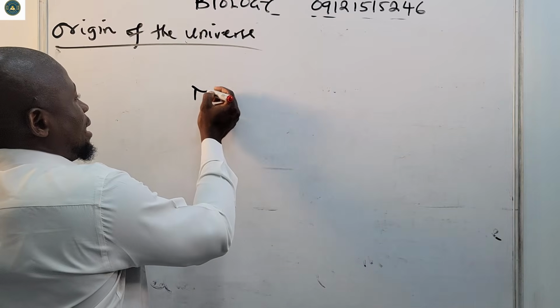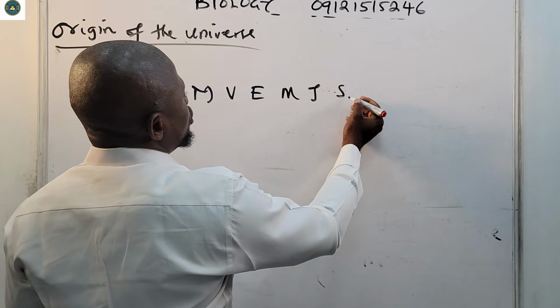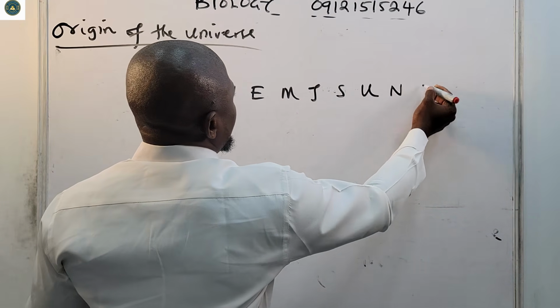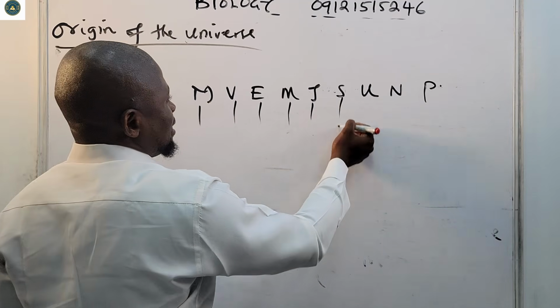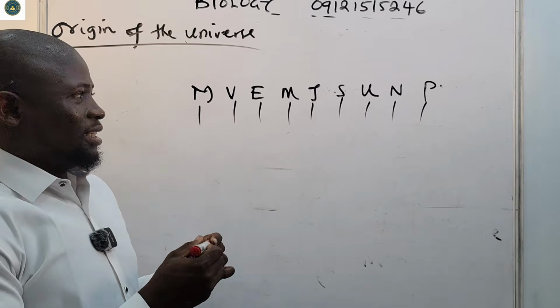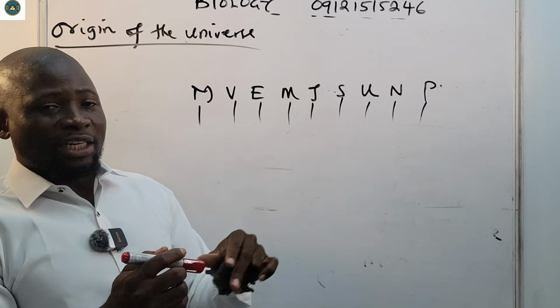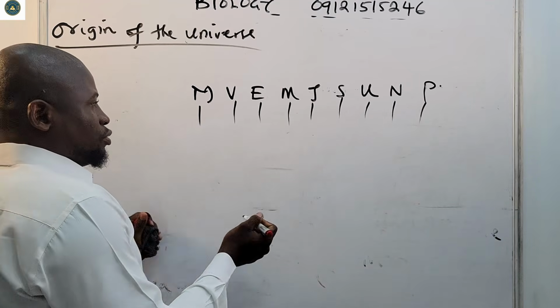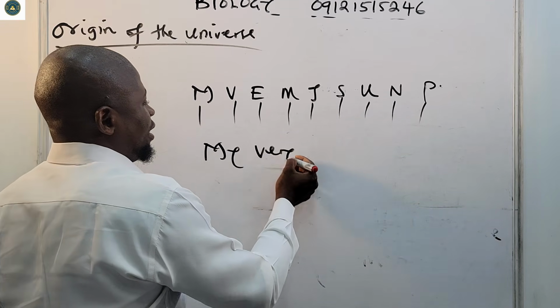You know that my very earthly mother just showed us 9 planets. It's Mercury, Venus, Earth, Mars, Jupiter, Saturn, Uranus, Neptune, and Pluto. These are 9 planets. That's a code to remember the 9 planets: My very earthly mother just showed us 9 planets.